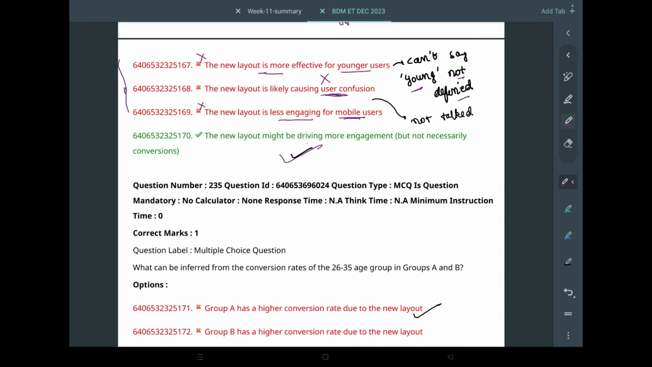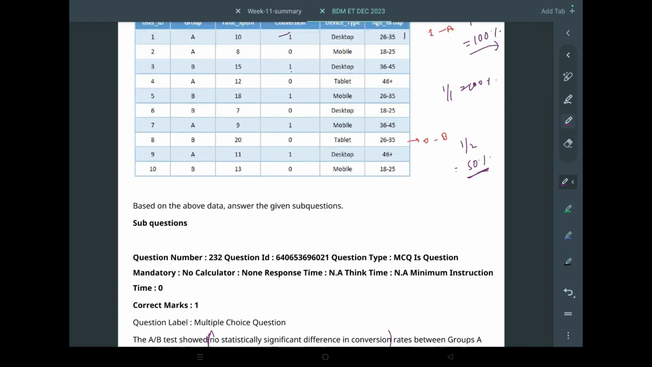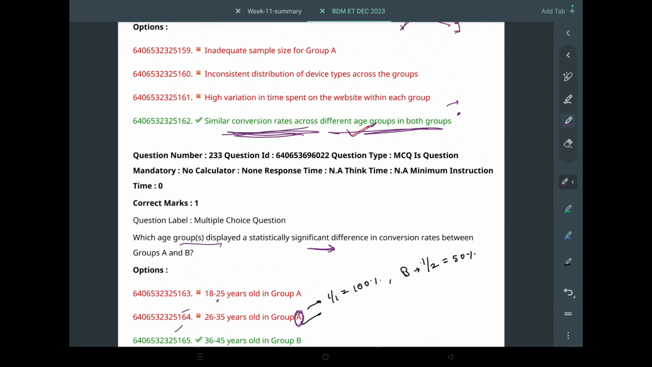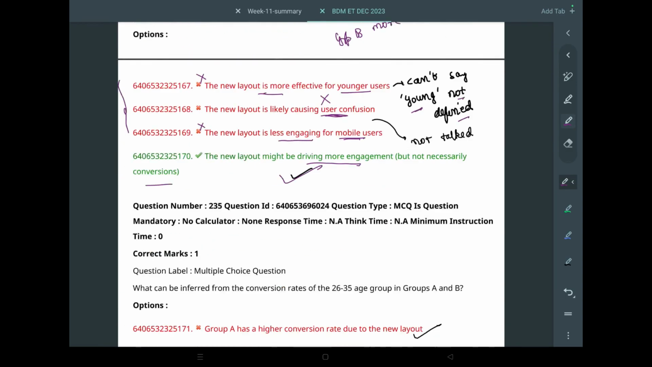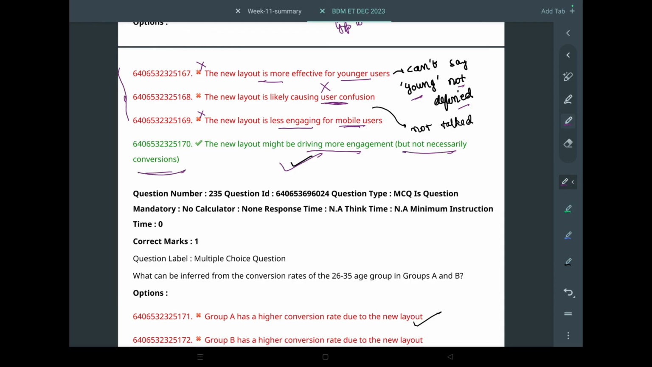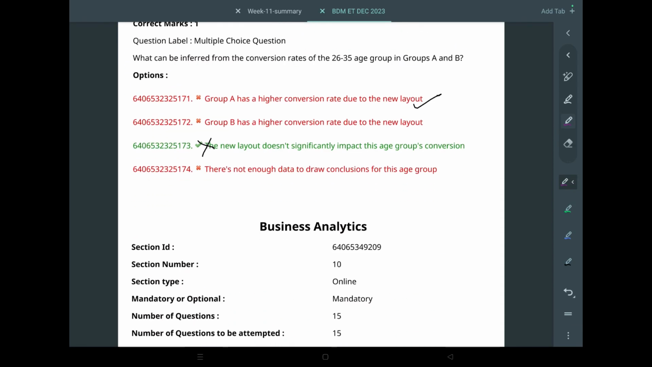The new layout might be driving more engagement, but not sensitive to conversion. Yeah, for group B, as we saw, the conversion rates are similar across different age groups. So we can't necessarily say that conversions are higher also. So this option is correct.